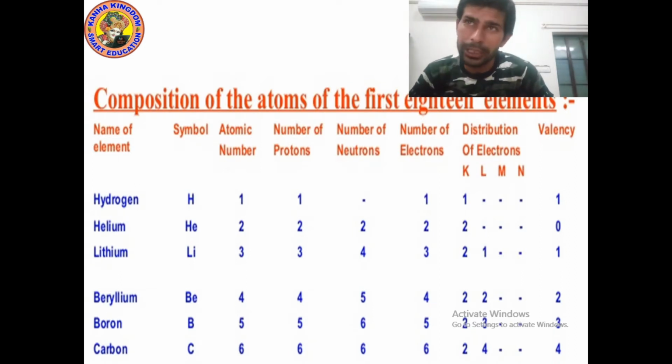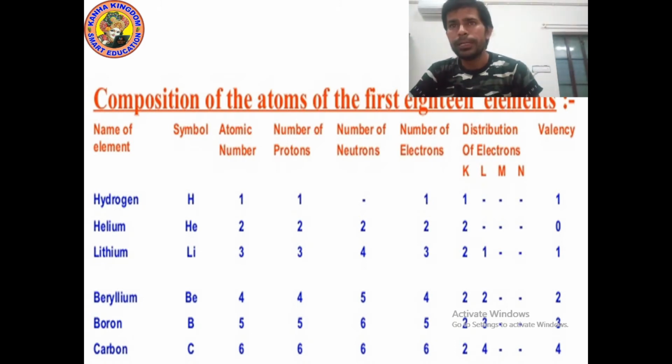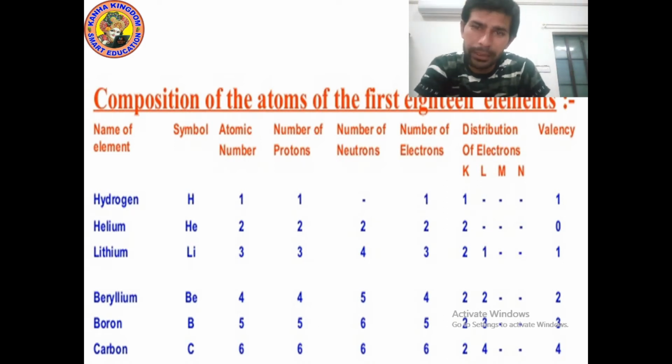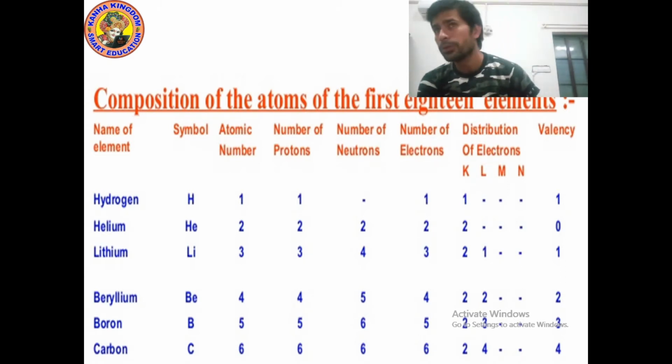Now let's talk about the lithium. Lithium atomic number is 3 and the number of neutrons is 4. The number of protons and the number of electrons is 3, but the number of neutrons is 4.